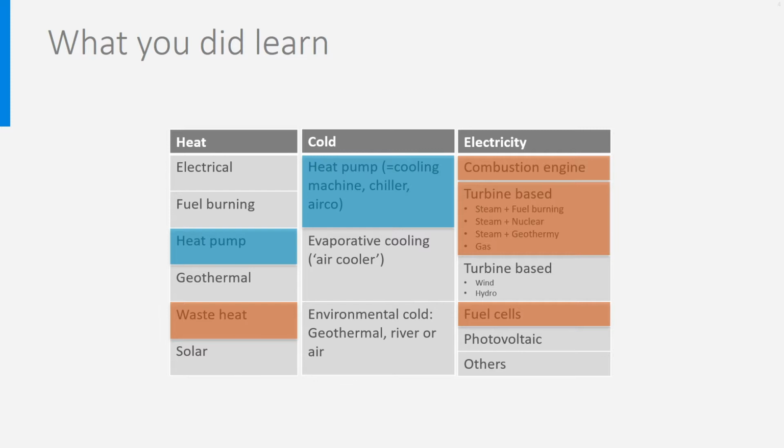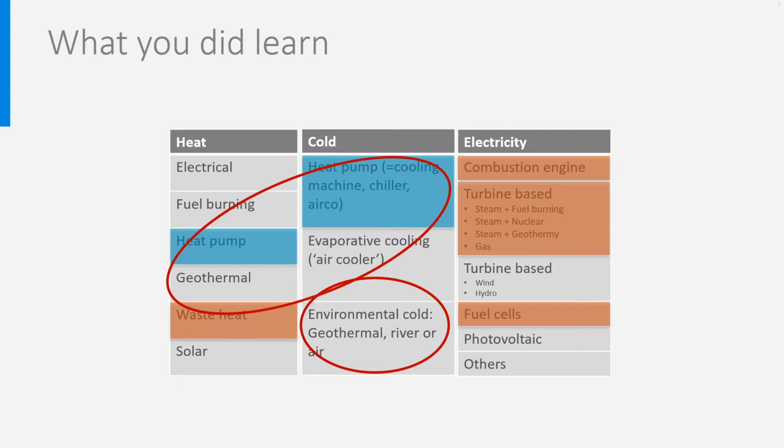During the first week, you studied the performances of electrical heating and combustion boilers. During the second week, you got acquainted with heat pumps that concurrently produce heat and cold and are therefore also chillers. You additionally learned about geothermal heat, ATES systems, evaporative cooling and environmental cold.